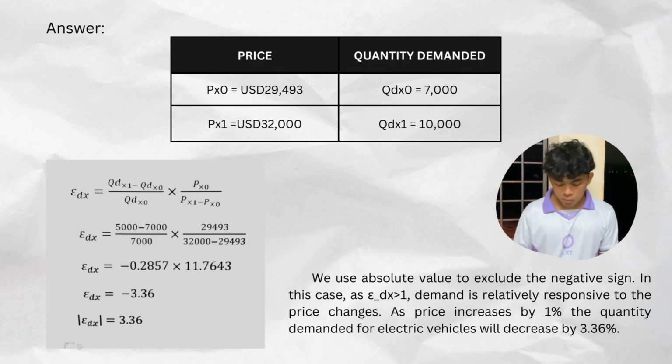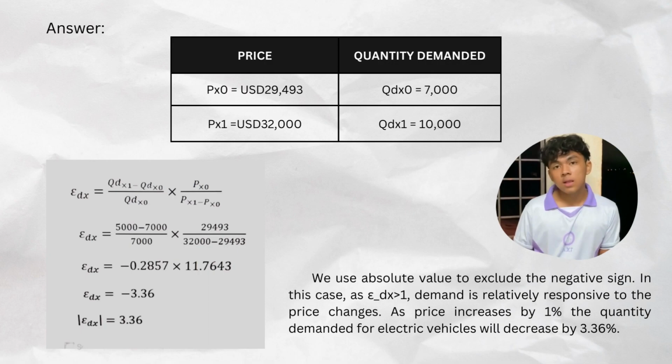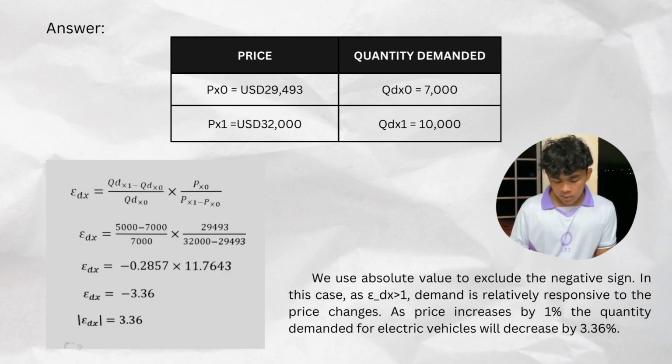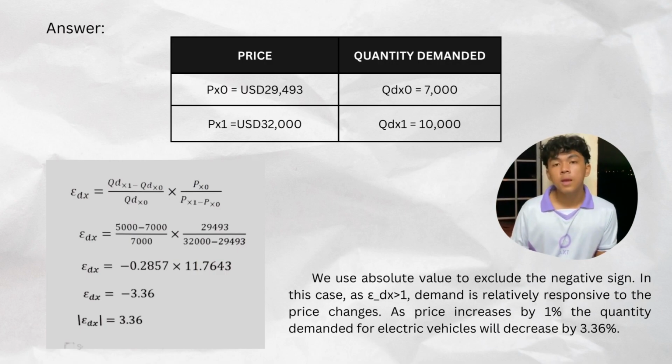We use absolute value to exclude the negative sign. In this case, as it is more than one, demand is relatively responsive to the price change. As price increases by 1%, the quantity demanded for electric vehicles will decrease by that amount.